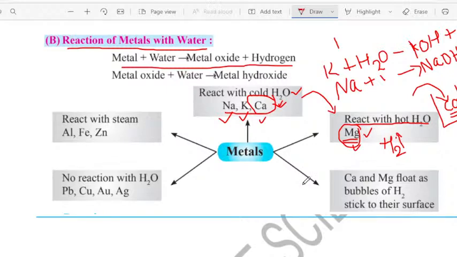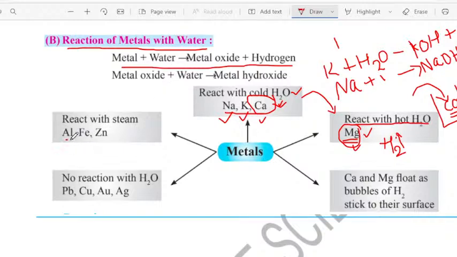And now, as I told you, not all the metals will react with the water. So the metal which is not reacting with the hot water, now we have taken that metal and we started to react it again with the steam. So which are the metals which react with the steam?